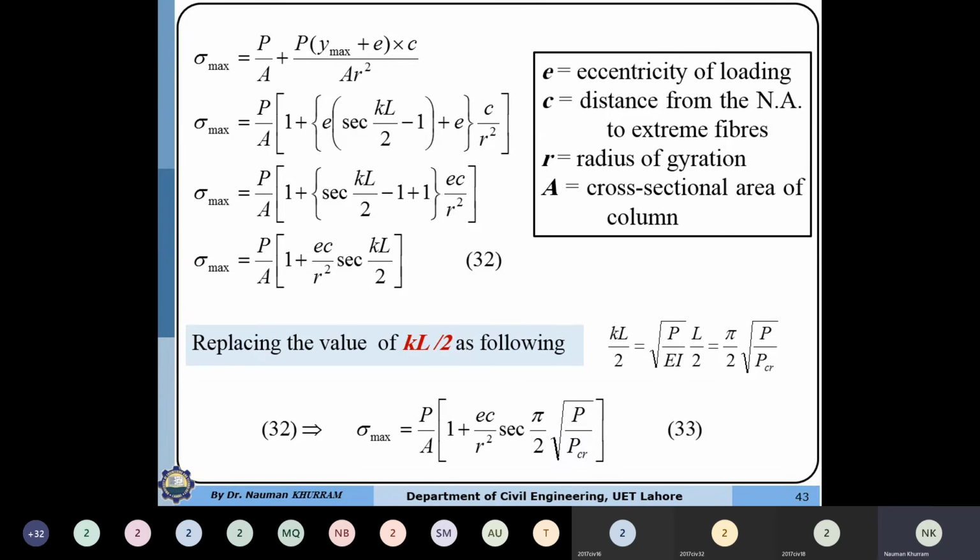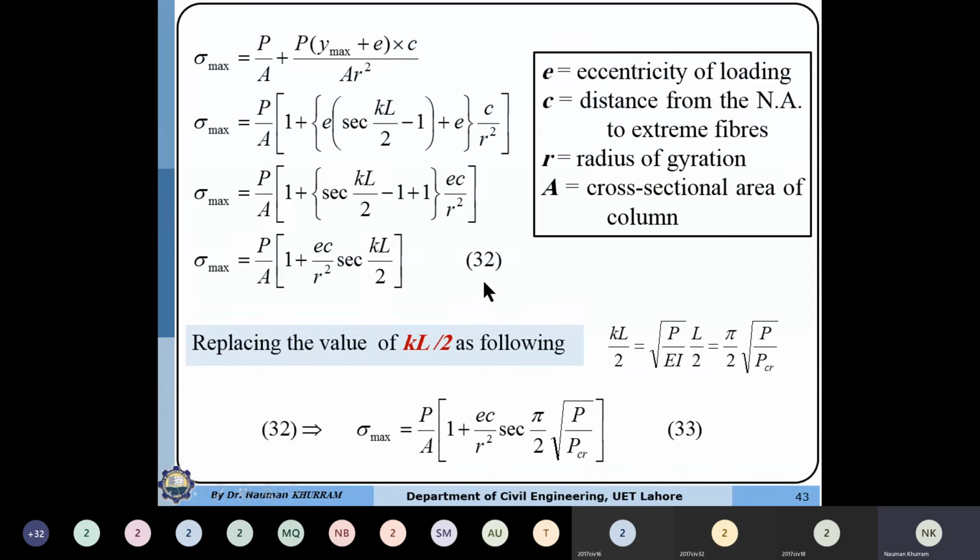This means that if a column is subjected to eccentricity, its load carrying capacity will be reduced due to the extra bending stress produced by that eccentricity. Replacing the KL by 2 value as follows, you can replace this KL by 2 with this parameter, or you can keep it as it is.